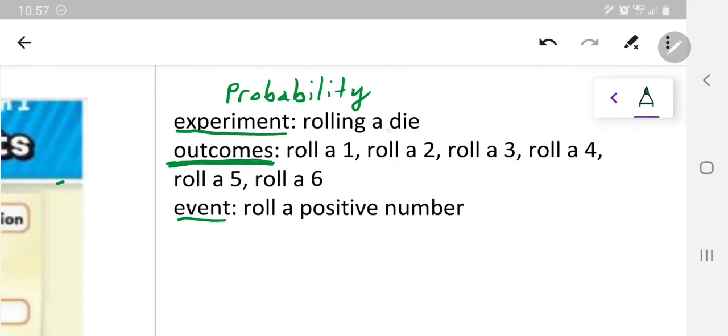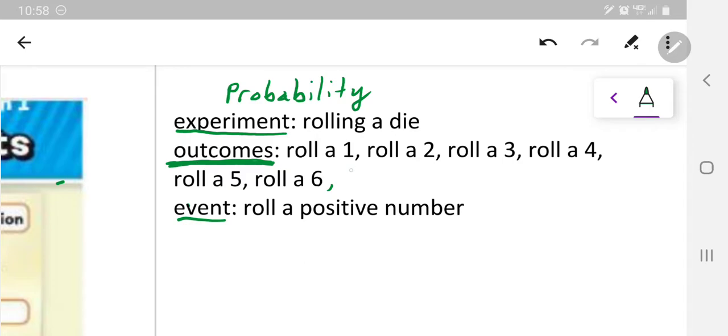If we take our example and say we're rolling a die, that's our experiment. An outcome could be you roll a 1, or another outcome you roll a 2, or a 3, or a 4, or a 5, or a 6. Or your little brother grabs the die before it stops, runs away, throws it out the door, and you can't find it anymore. That is a possible outcome, but we can't really find the probability of that specifically. It doesn't really work for our lesson today, so let's just forget that one.